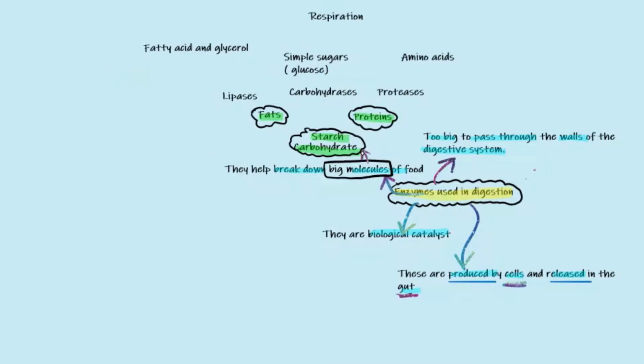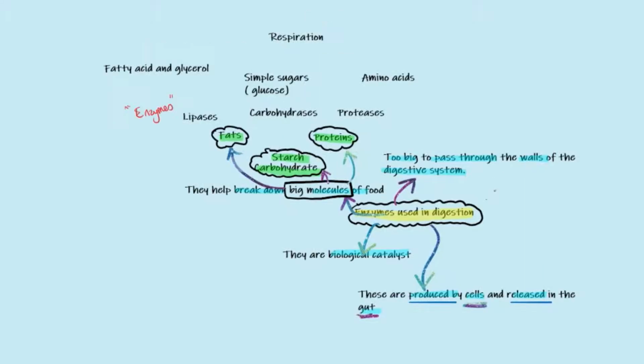Big molecules include starch, which are carbohydrates, fats and proteins. These big molecules are broken down by enzymes. The enzymes that break down fats are called lipases. The enzymes breaking down starch are carbohydrases, and the enzymes that break down proteins are proteases. Lipases break down fats to fatty acids and glycerol. Carbohydrases break down carbohydrates such as starch into simple sugars such as glucose, and proteases break down proteins to amino acids.